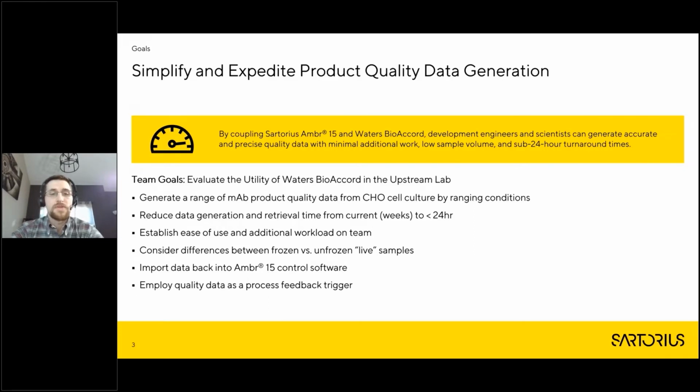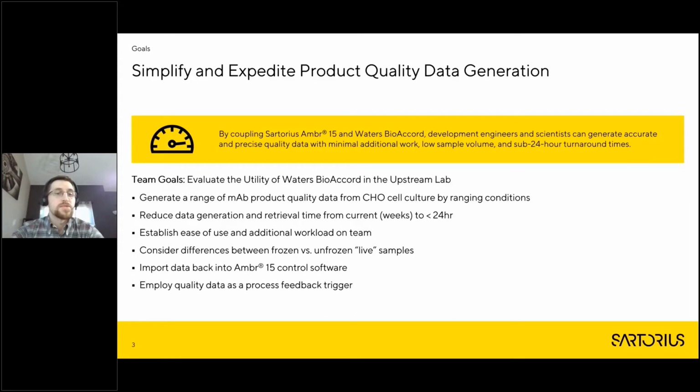So we ran Ambr 15 experiments. We used a range of conditions to try and generate a range of product quality data to really test out what we could do here. We wanted to reduce that data generation and retrieval time from the current, which is weeks in some cases, to below 24 hours. And we wanted to establish an ease of use for the end users and the workload on the team as a whole.